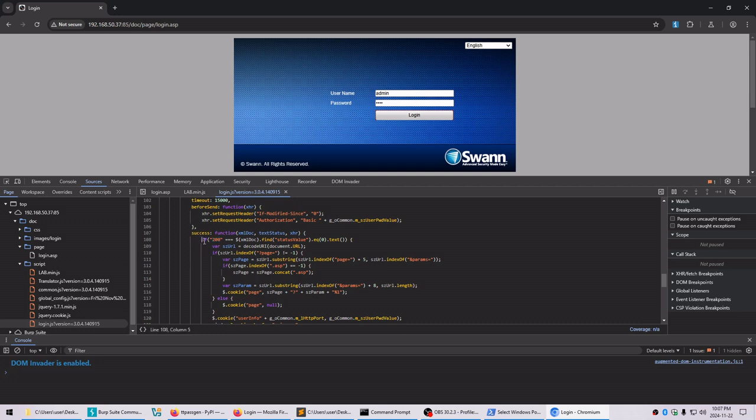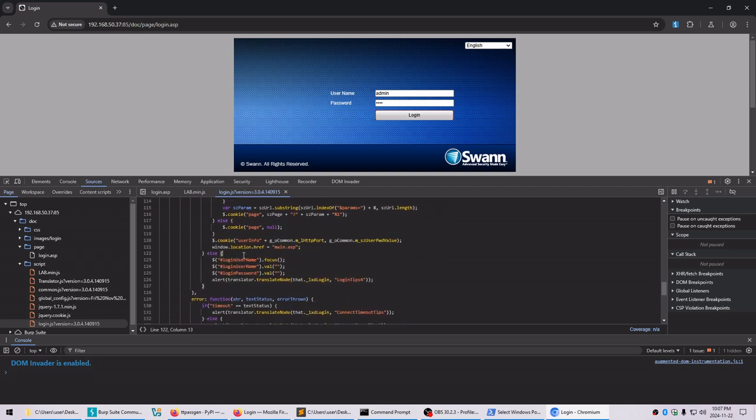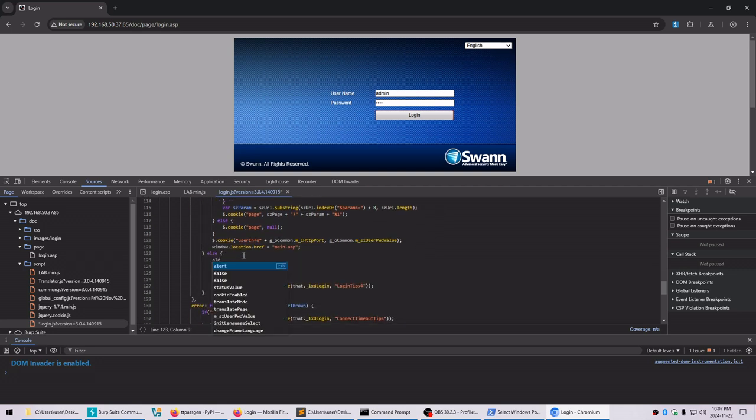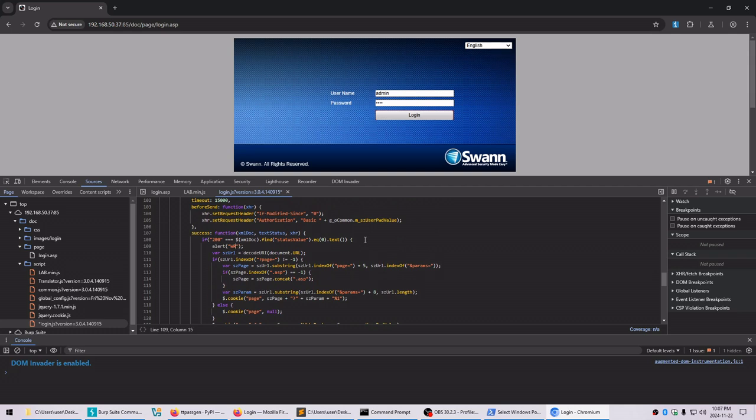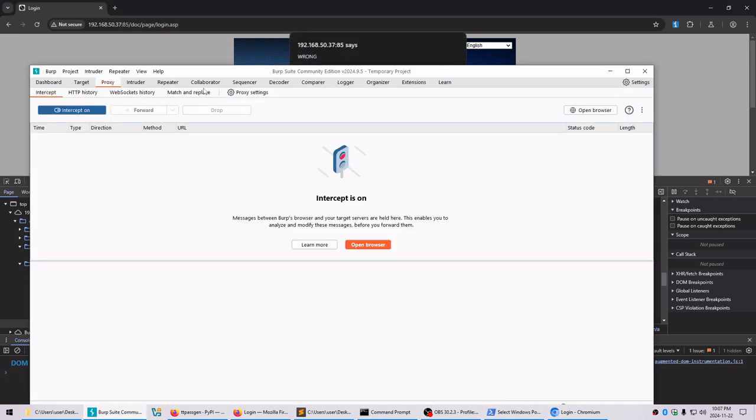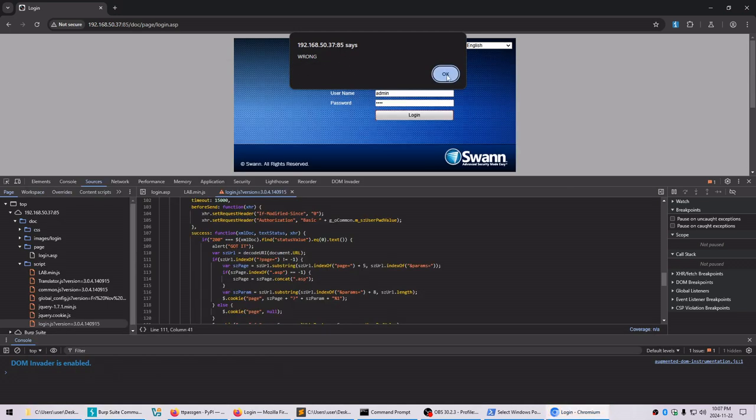I can even just show you that that's how this works. If we did get it correctly, it does a bunch of stuff. Otherwise, if you didn't get it right, we're going to do alert wrong. And if we got it right, we're going to do alert got it. So we'll go ahead and save that and try running it. Oh, my intercept is still on. One sec. Forward that. Forward it. So it says wrong because, yeah, the password is incorrect.